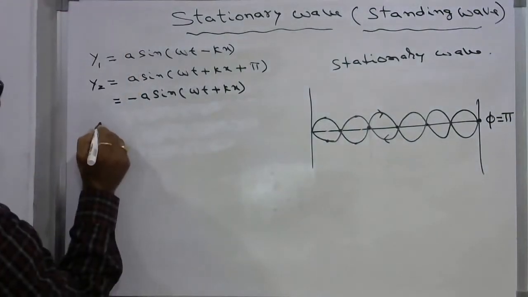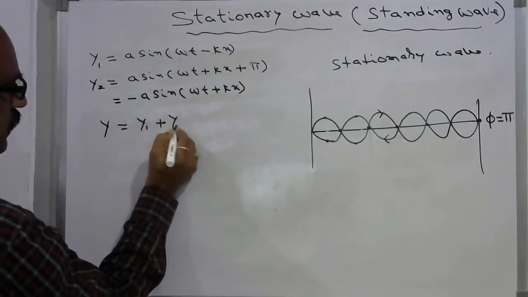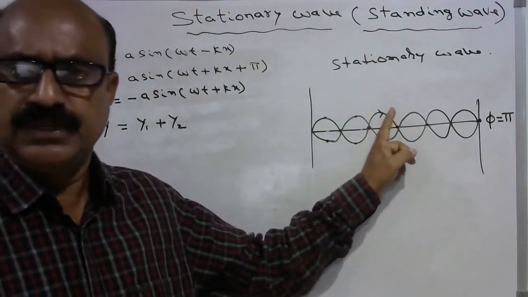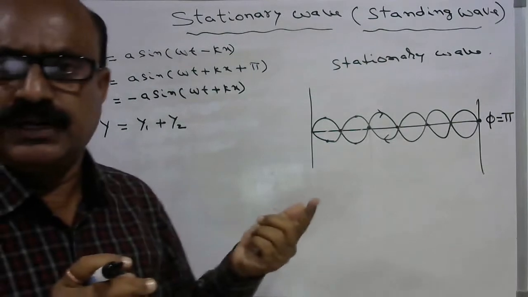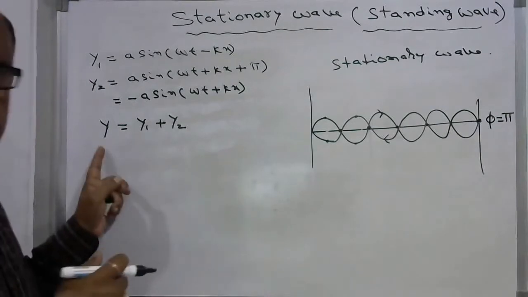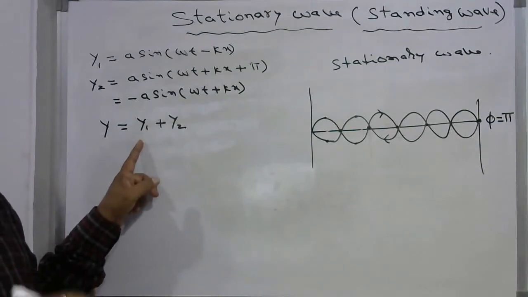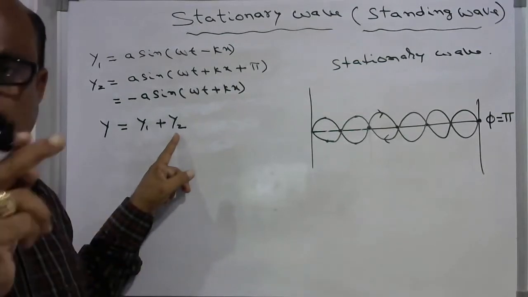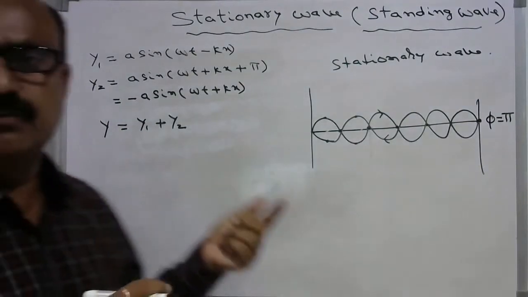Now if these two waves are superposed one with the other, we have the principle of superposition. According to the principle of superposition, y is equal to y1 plus y2. What is this principle of superposition? You consider any point in the medium where the net displacement y is equal to the algebraic sum of the individual displacements of each wave. That is why y can be written as y1 plus y2. y1 is the displacement of the incident wave and y2 is the displacement of the reflected wave at a given point, where the net displacement is y equal to y1 plus y2.